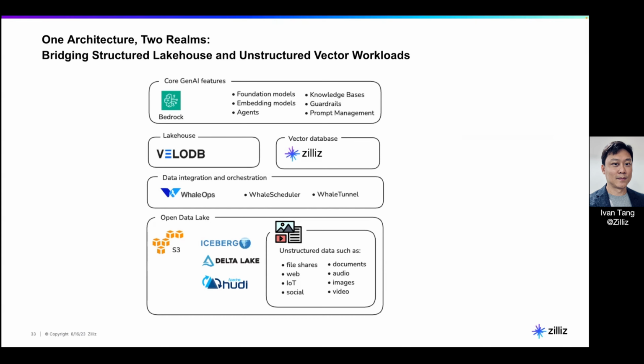And of course, WillOps. Interestingly, I just found that Zilliz Cloud uses Dolphin Scheduler under the hood for cluster creation, for cluster updates. Unfortunately, William is not around to hear that. I thought he would be happy to hear that. But not just Dolphin Scheduler, for our migration tool, right? Today we allow migration from Elasticsearch, Pinecone, and a lot more. I can't remember all. That is actually powered by Apache SeaTunnel. Again, it's an open source project by William, right? So WillOps is really the glue for us, right? And of course, S3, not to mention that.